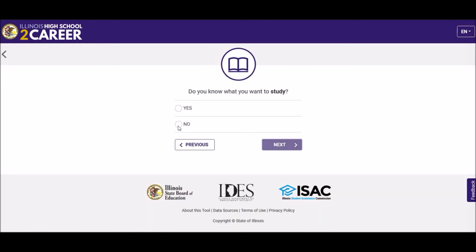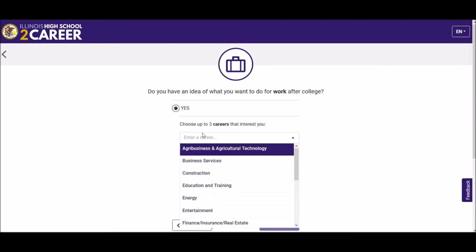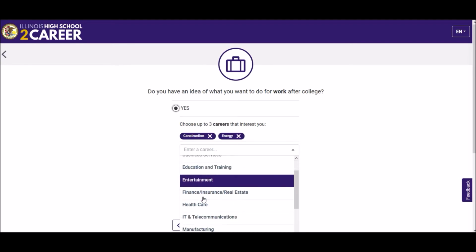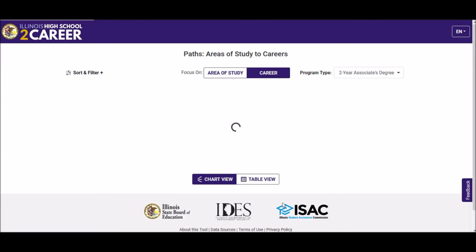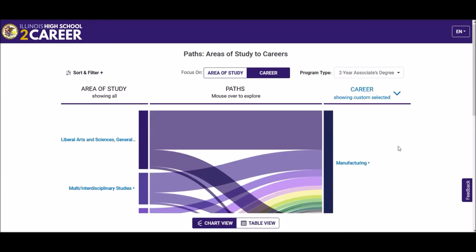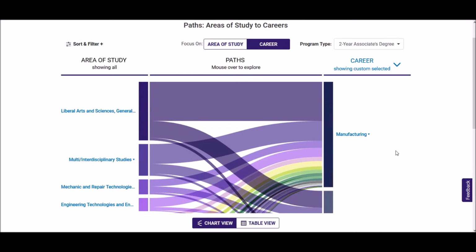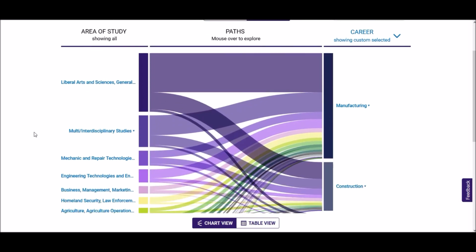And though we don't yet know what we want to study, we do have a lead on high-paying industries: construction, energy, and manufacturing. You'll notice that our Sankey chart looks a little different. On our first search, the left side was showing level of education, and now it's showing different areas of study, or majors. Liberal arts and sciences is on the top of the list because it has the highest number of graduates.